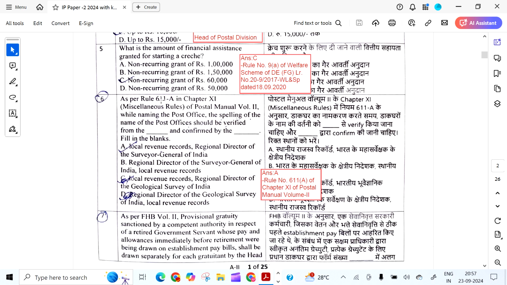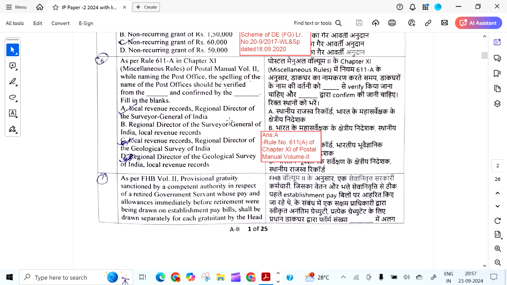What is the amount of financial assistance granted for starting a crèche? It is 60,000 non-recurring grant. The answer is C. It is from the welfare schemes dated 18/9/2020.